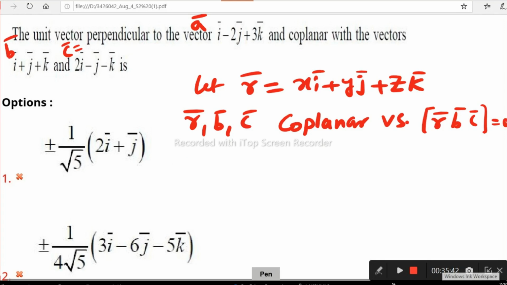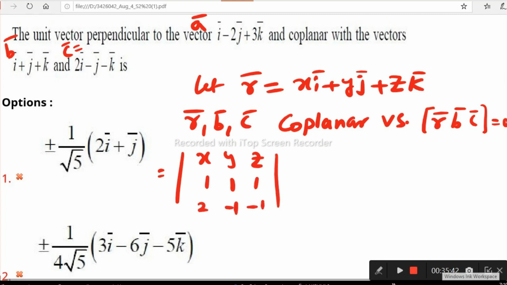What I have taken is x, y, z. Therefore box abc means the determinant of: first row x, y, z; second row the b vector, 1, 1, 1; third row c, 2, minus 1, minus 1. Now its expansion is equal to 0.